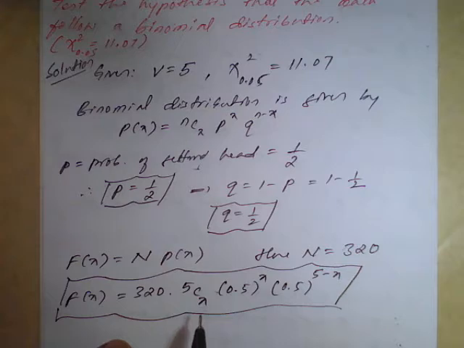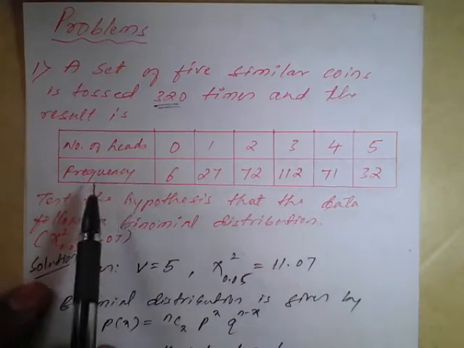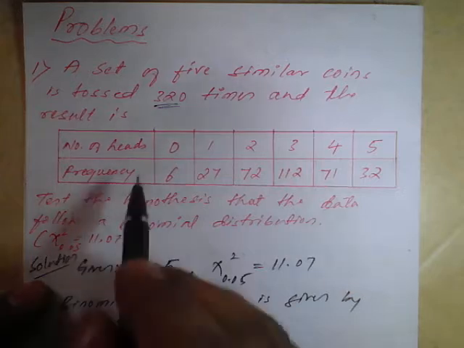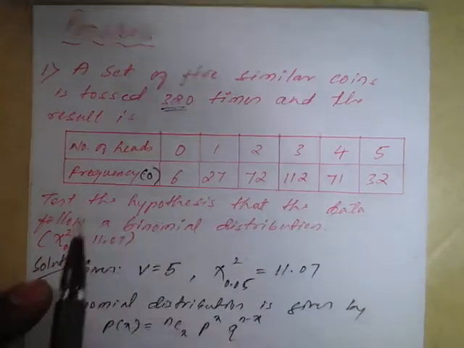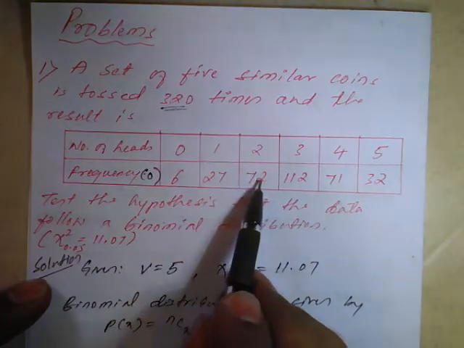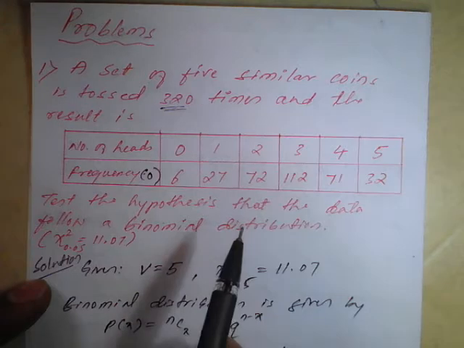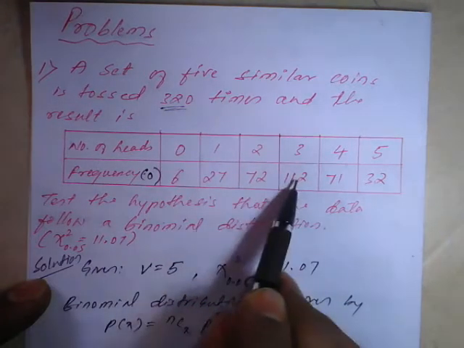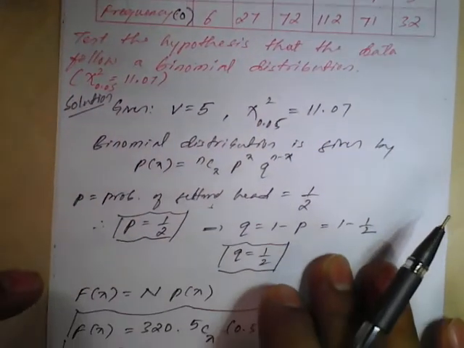We are not applying chi-square still, we are just finding the theoretical frequency. The frequencies they have given are the observed ones, O1, O2, O3, O4, O5, O6. These are the observed frequencies they have given, that is already experimental.